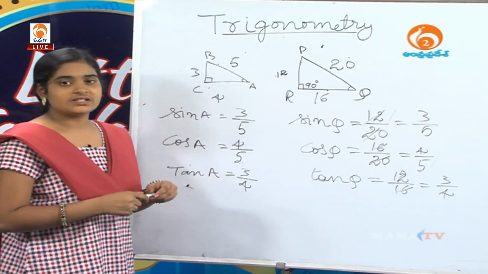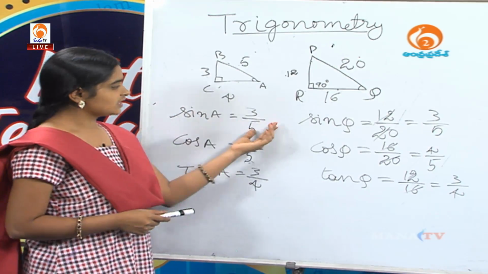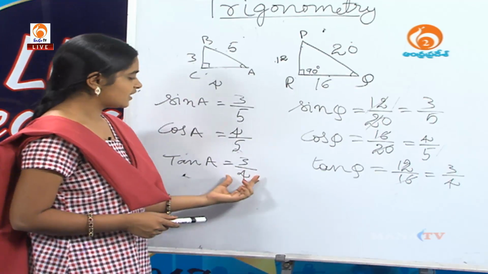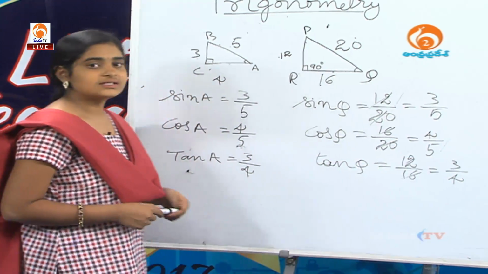If we can observe, these ratios are the same. The values are the same.